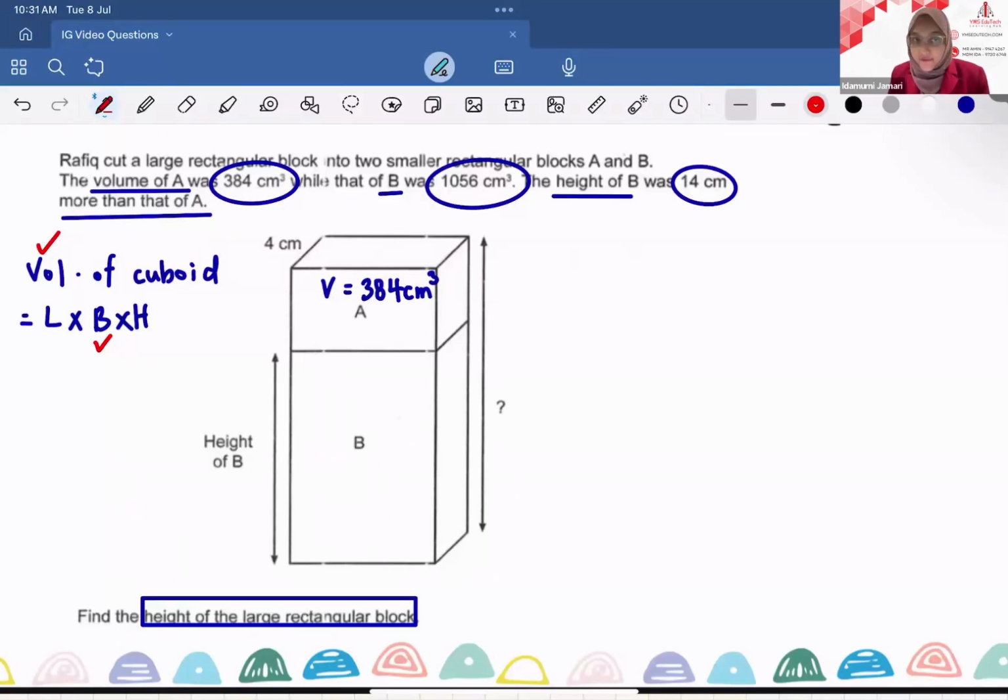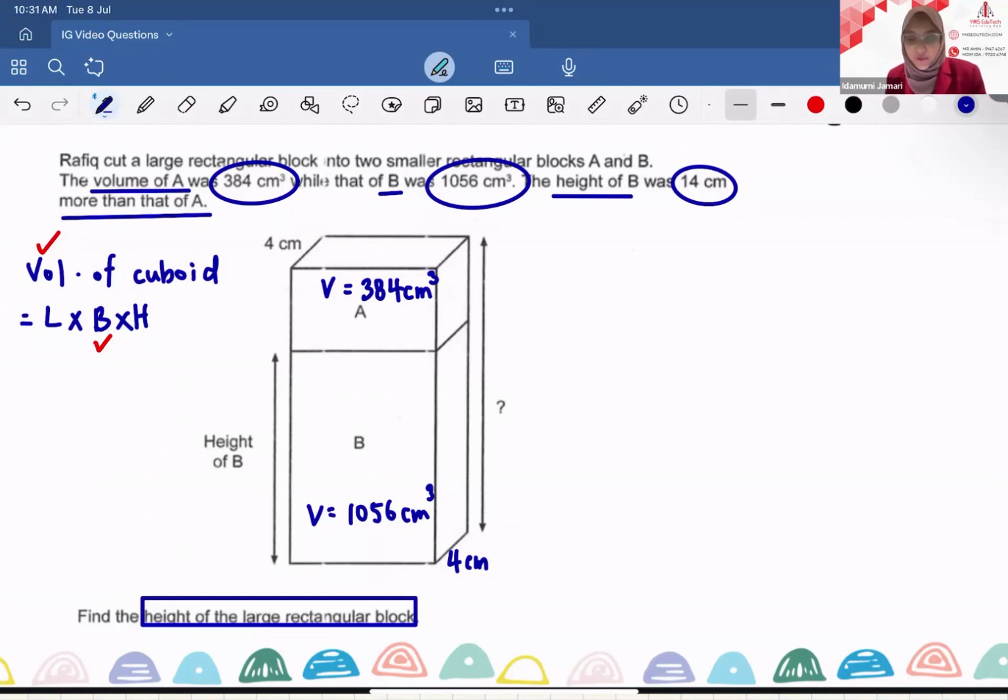Let's move on to the second information. It says volume of B was 1056 cubic centimeter. Let's label it here. Volume of B, 1056 cubic centimeter. And just like the first information, I know the volume of B, I know the breadth of B, which is 4 cm, but I do not know the length and I do not know the height. I cannot proceed to solve this question using my first two information.